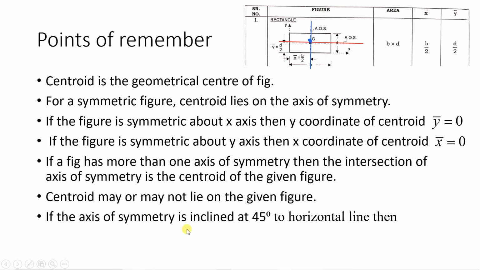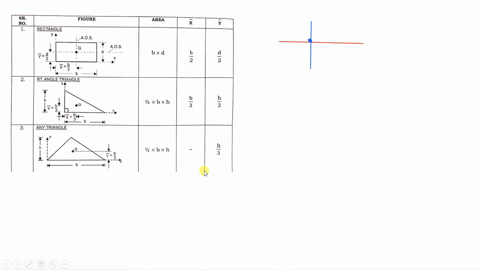If the axis of symmetry is inclined at 45 degrees to the horizontal line, then x bar is equal to y bar. So we'll see a numerical where the axis of symmetry is at 45 degrees, and when we solve that, you will understand x bar is equal to y bar. So this point we will understand when we are actually solving the numerical.